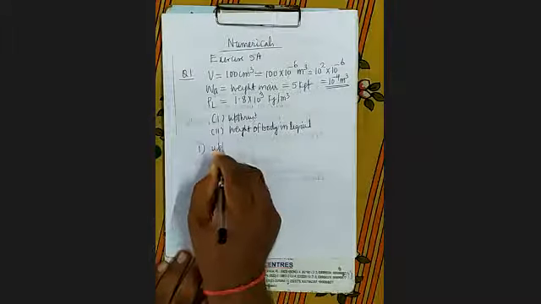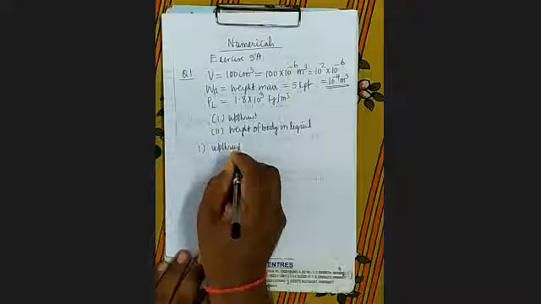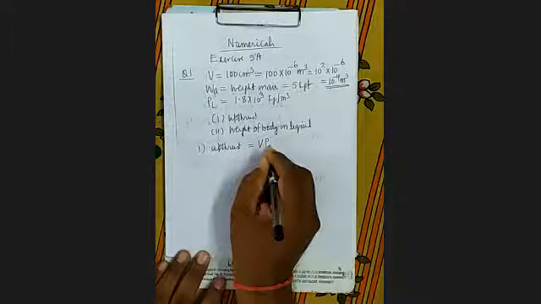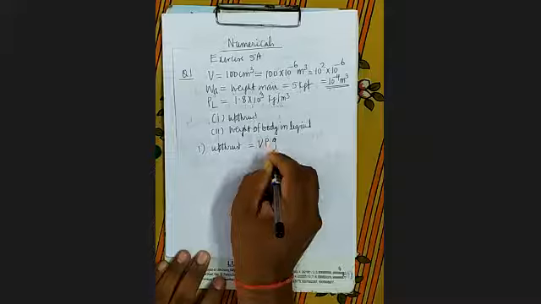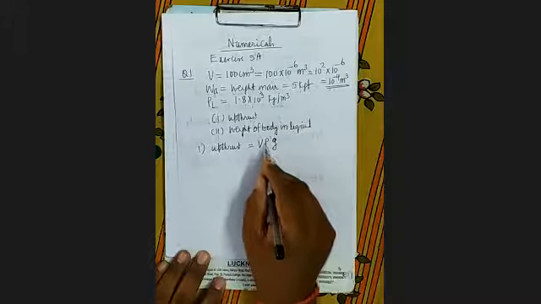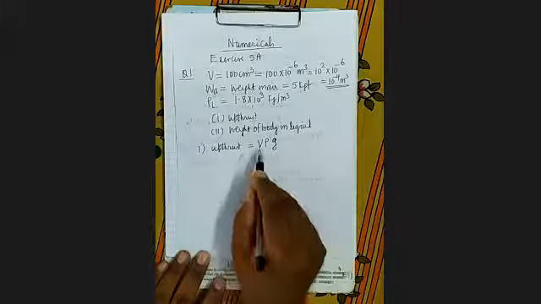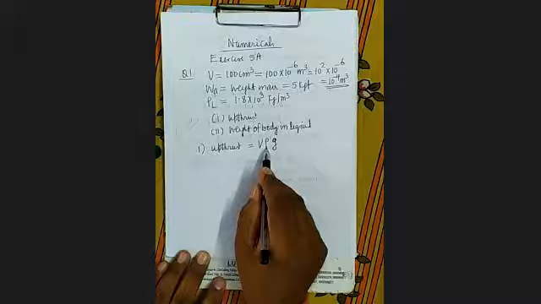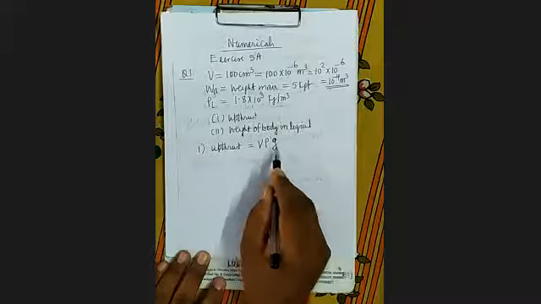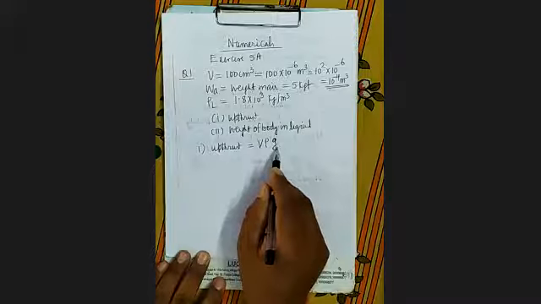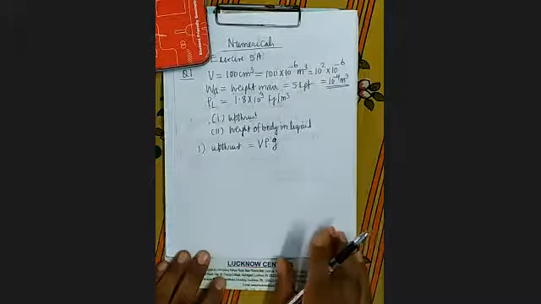As you know, upthrust equals V into rho into g. Now, see here, this rho is the density of liquid. In the upthrust formula, this is the volume of immersed part multiplied by the density of liquid into acceleration due to gravity.